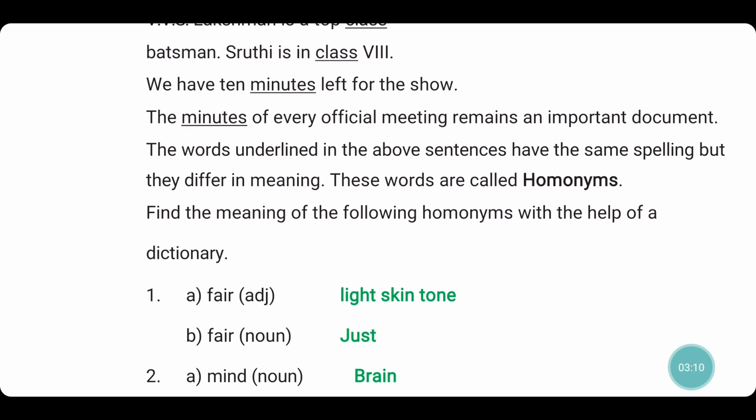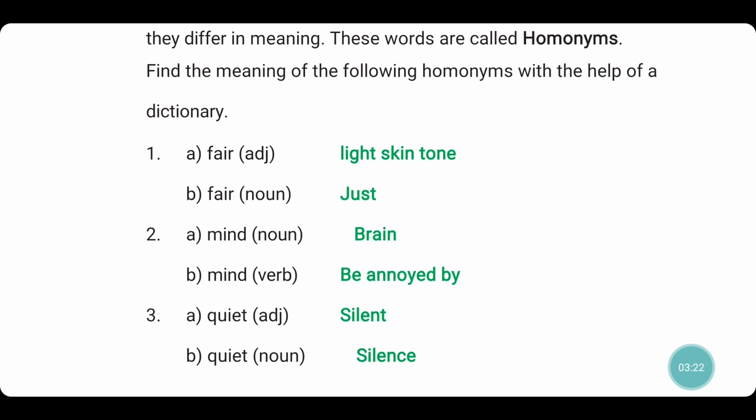Here we are with the concept homonyms. Homonyms means two words with the same spelling, same pronunciation but different meaning. Here we are given three words: fair, mind and quiet. Fair as adjective, its meaning is light skin tone. And fair as noun is just. And you can also say village fair. That is a festival also.